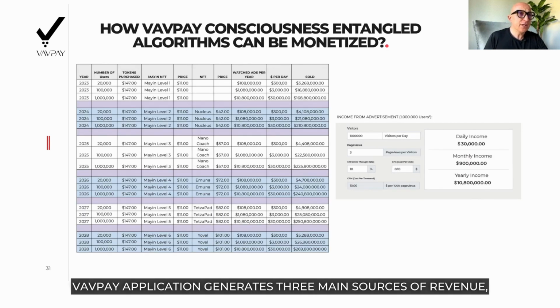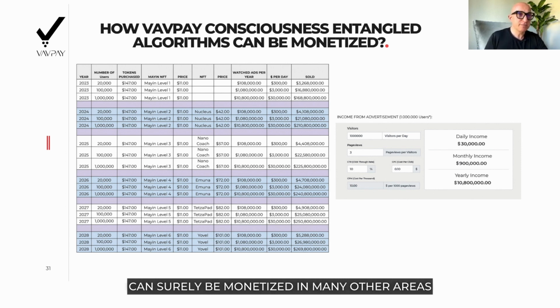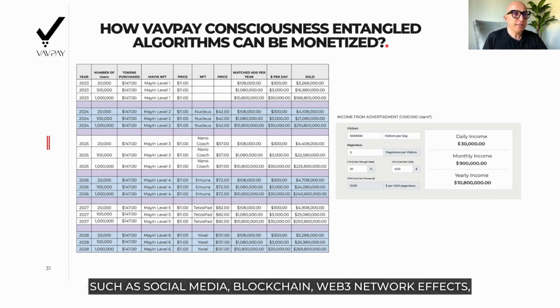Vavpay application generates three main sources of revenue, which are token sales, NFT sales, and watch advertisements. Consciousness entangled algorithms can surely be monetized in many other areas, such as social media, blockchain Web3 network effects, education, personal development, or psychotherapy.